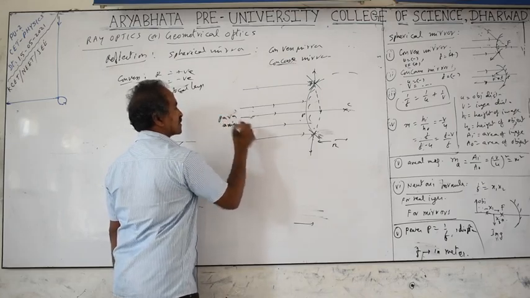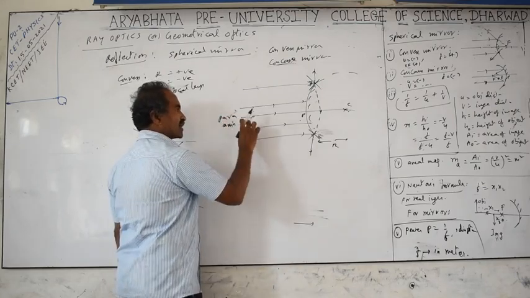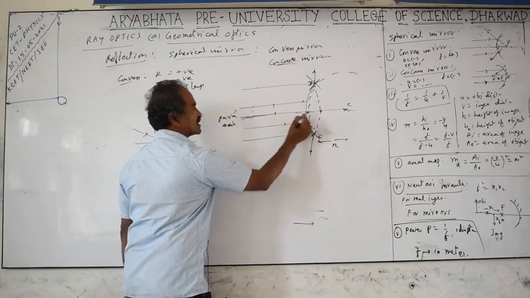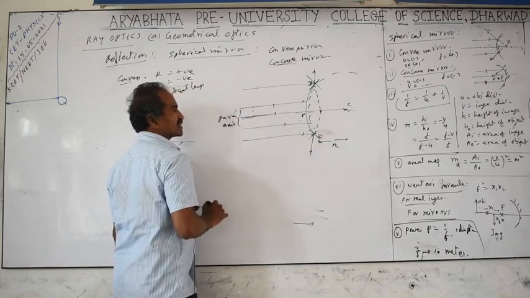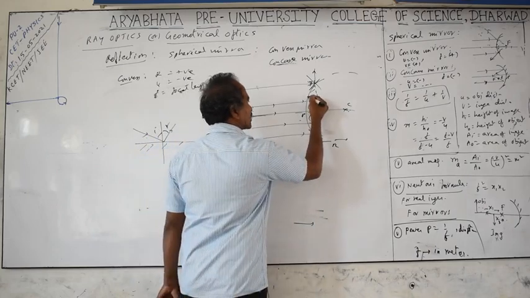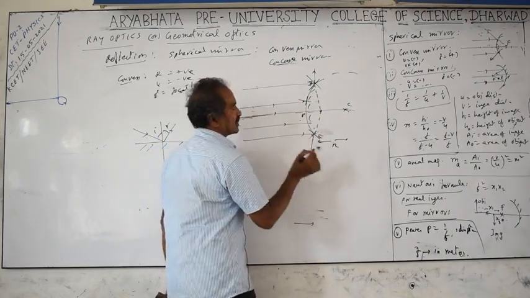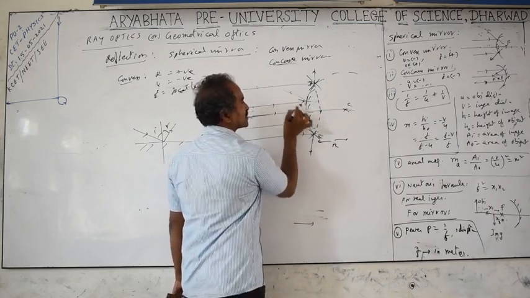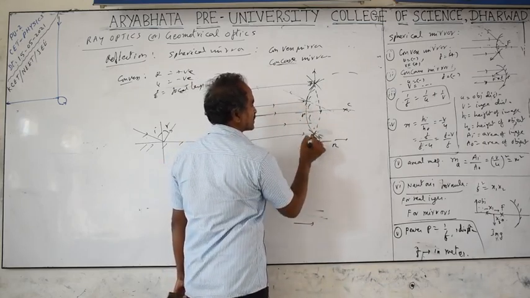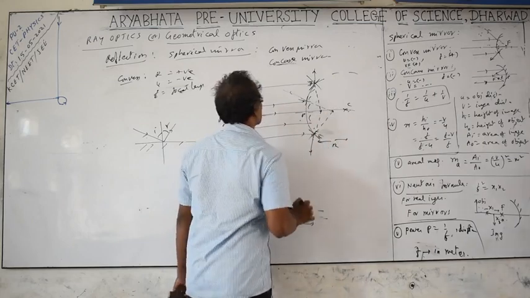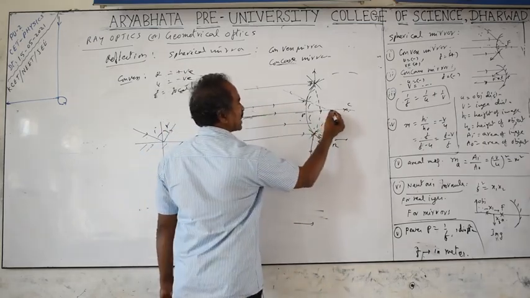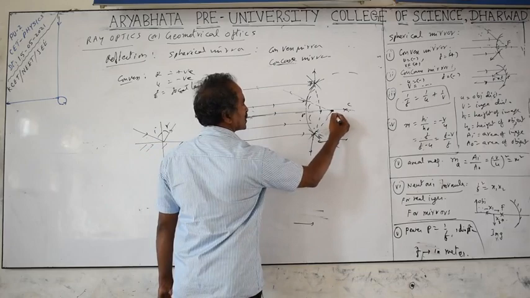Paraxial rays are the parallel light rays which are close to the principal axis. This is the axis, and these are all paraxial rays. For paraxial rays, the angle of incidence is less, so the angle of reflection is also less. They go like this, so they appear to be meeting at this place. Same thing for this one also. The meeting point of the paraxial rays on the principal axis is called the focus, the principal focus.